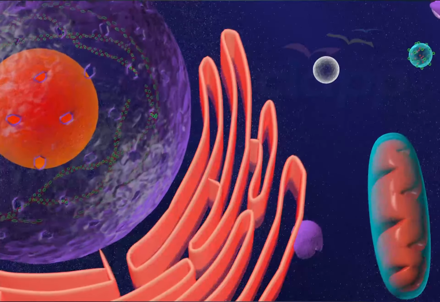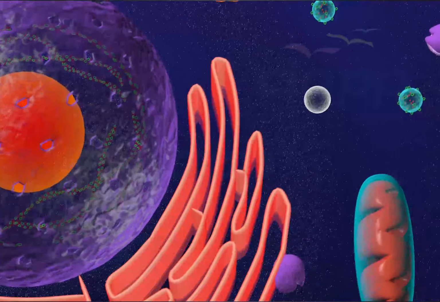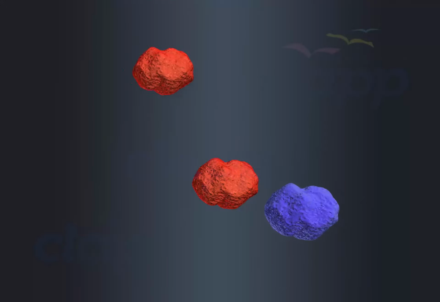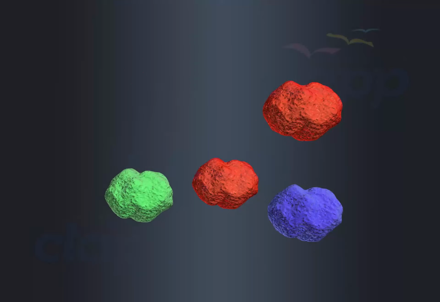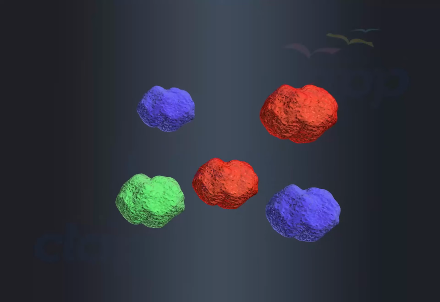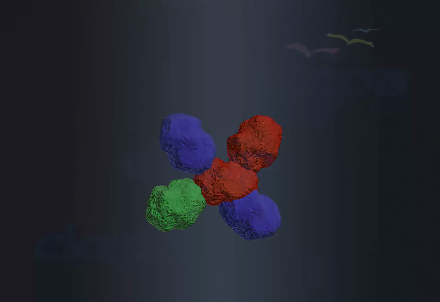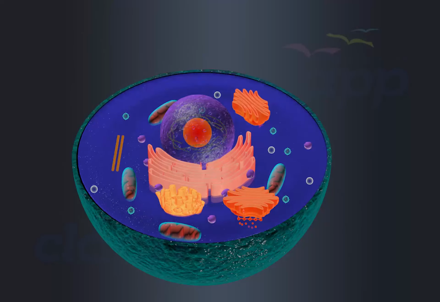The smooth endoplasmic reticulum does not have ribosomes attached to it. It folds and tags newly synthesized proteins before transporting them to wherever they are needed in the body, and is instead involved in hormone and lipid synthesis. Endoplasmic reticulum is also known as cytoskeleton because it provides firmness and shape to the cell.